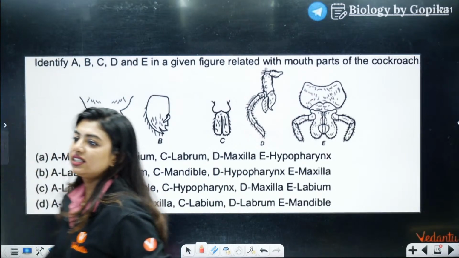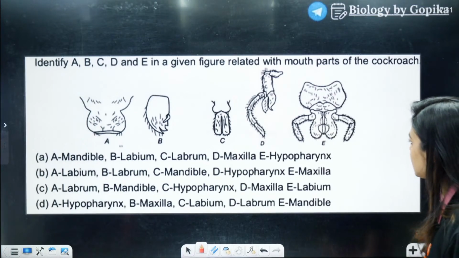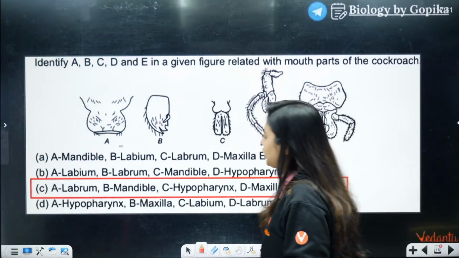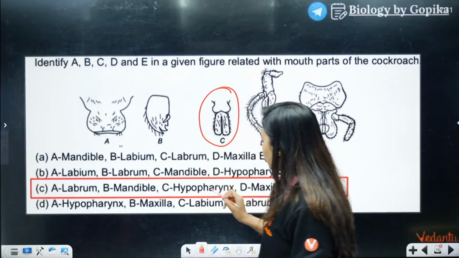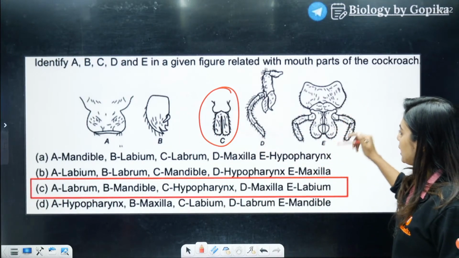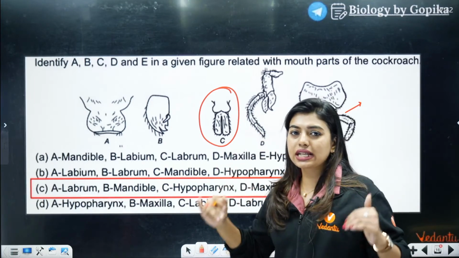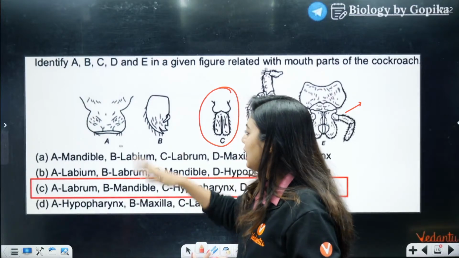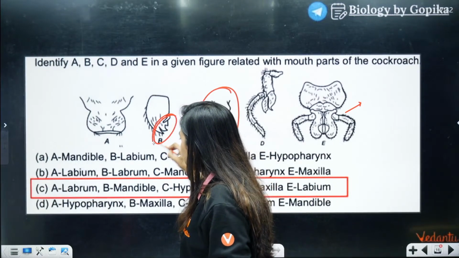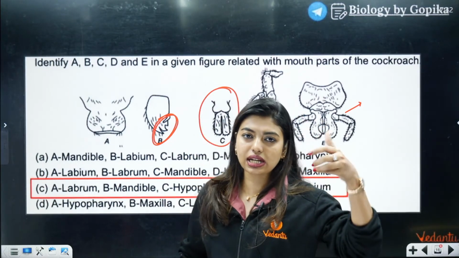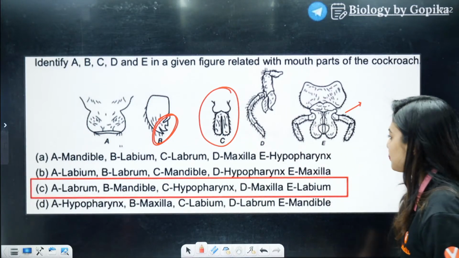Okay, let's see. C is the answer or not. So, labrum, mandible, hypopharynx, maxilla, labium. Perfect. How did you identify? Most of you could have identified C as hypopharynx and directly gone for option C. Or else you could have properly identified. I told you the lower lip is bigger. It has the palps. Maxilla also has the palps, and these are going to act as sensory. And then labrum and mandible are more of a simple structure. But here you see a teeth-like structure. That is just to make you understand. Mandible: chewing, grinding. So, the teeth-like structure. Clear? Very good.